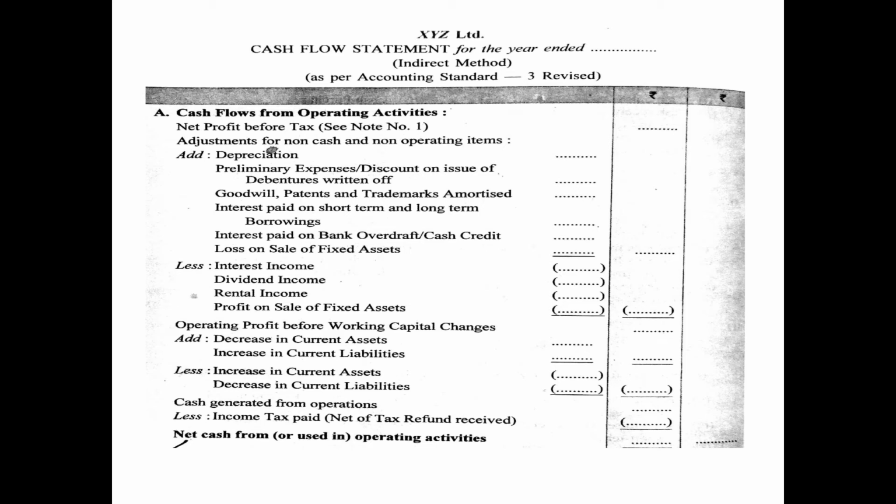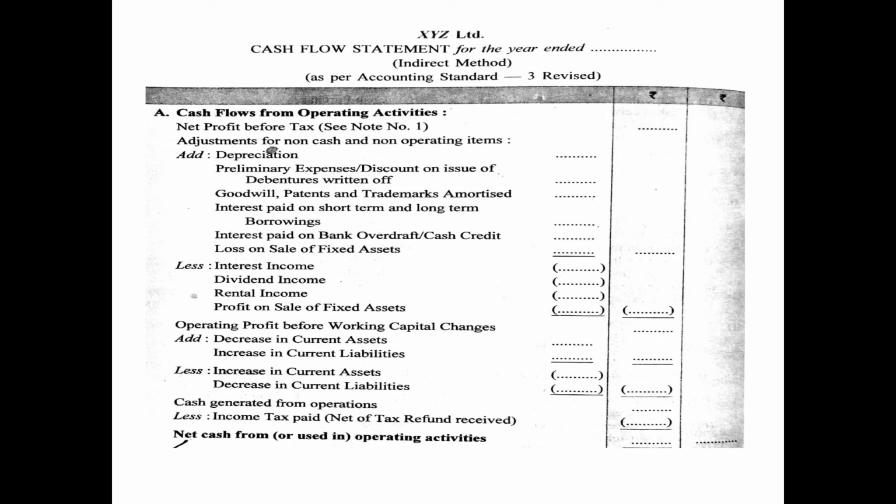Then we will deduct all the non-operating income which is added. For example, interest income or interest received or dividend received or rent received, all these are a part of investing activity. So it has to be deducted from here and it will be added in the investing activities. Then profit on sale of fixed asset, again it is a non-operating profit, it will not be shown here. So if it is added while preparing the statement of P&L, it will be deducted.